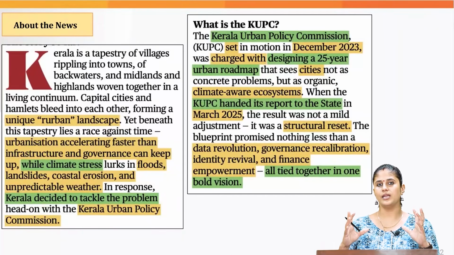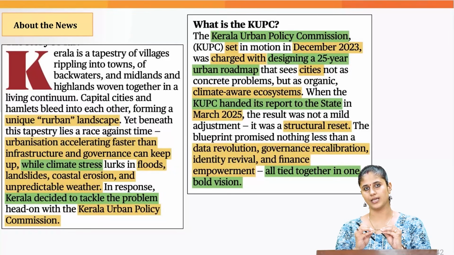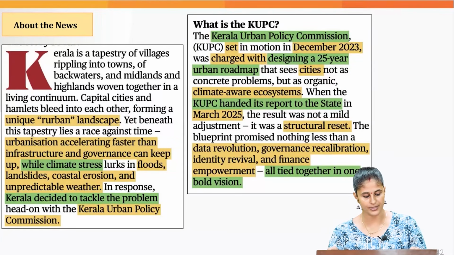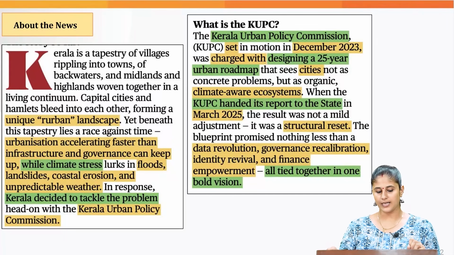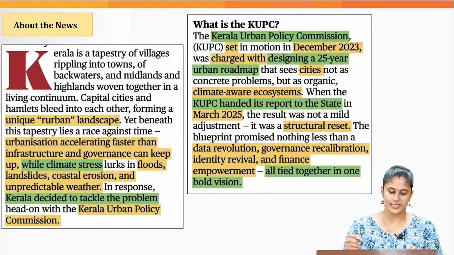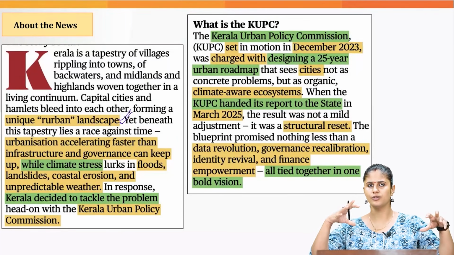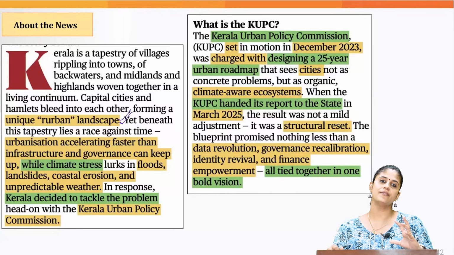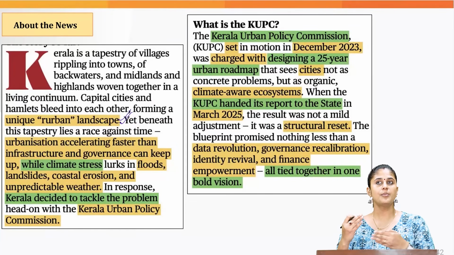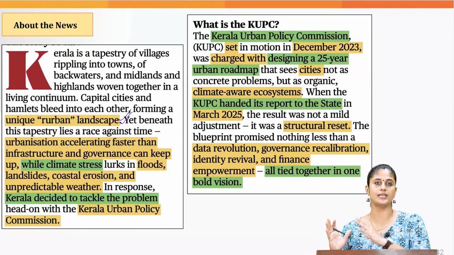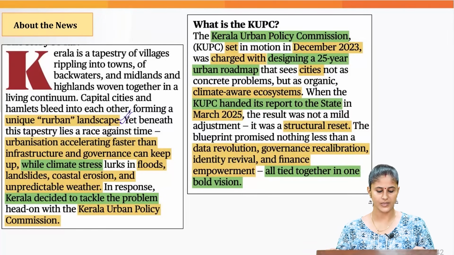So why are we saying that this particular case study, whatever steps the Kerala government has taken, is a step in the right direction? First of all, let's understand that Kerala has a unique rural-urban landscape. It has the presence of urban areas and rural areas also. But what we have witnessed in the state of Kerala is that urbanization is happening at a very rapid pace as compared to what we are seeing at the national level.